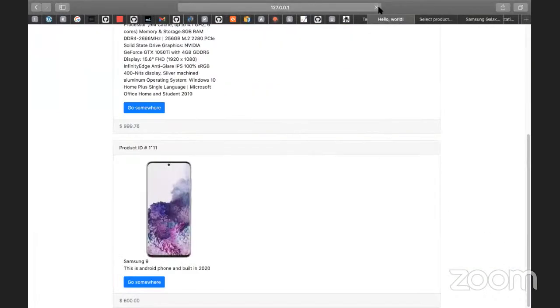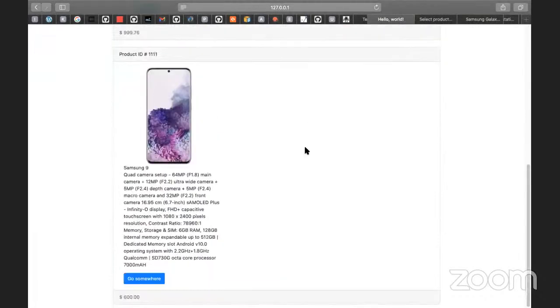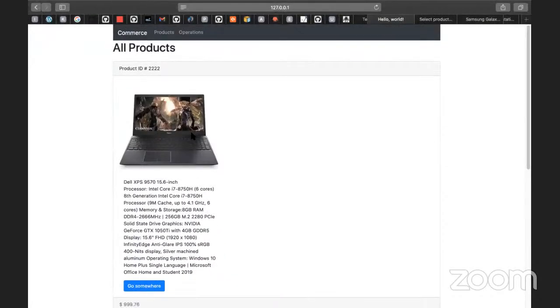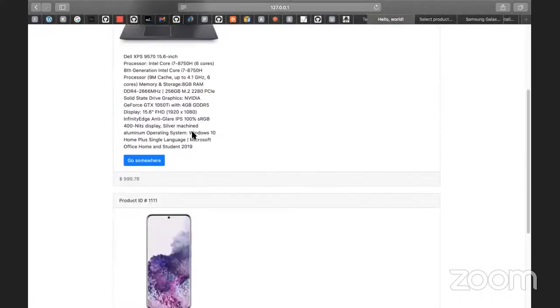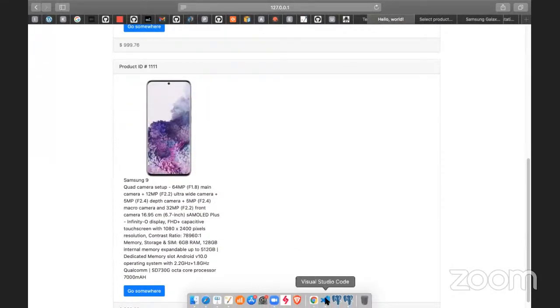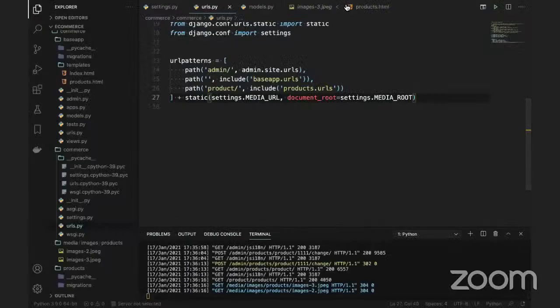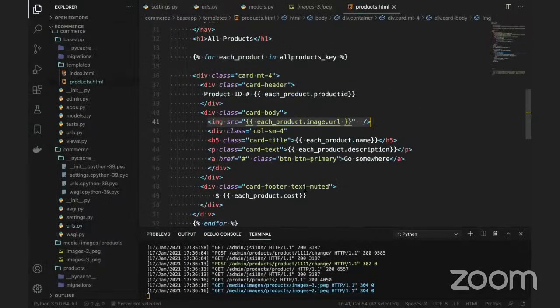Go to this, refresh it. Okay, do you have so much data? But I want to display the image on the left side and the text on the right side. We'll go to Visual Studio and go to products.html, and we can do something here.